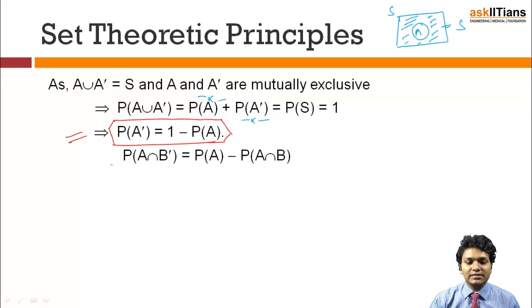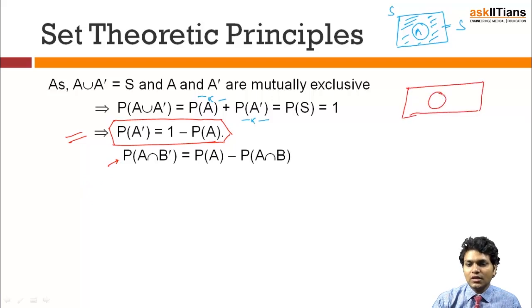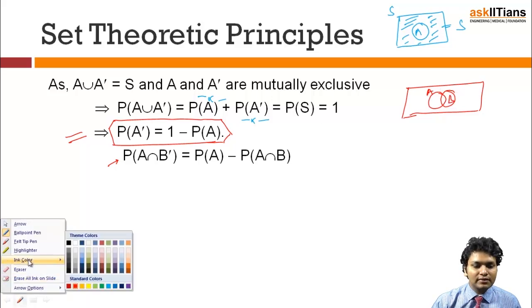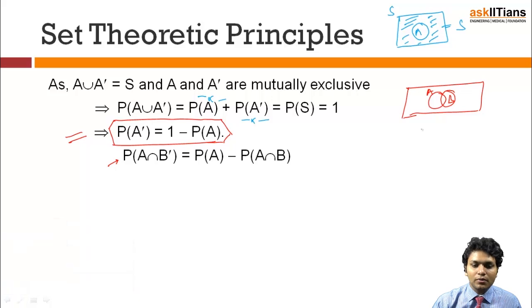Exactly. The next case is probability of A intersection B dash. Let's understand this by Venn diagram. So this is A and this is B. What it is asking is that I need a common point that is in A but not in B. Something that is not in B must be drawn outside B, and if I have drawn it, can I say that the part that is in A and in B dash is nothing but the part of A which is not in B, right?